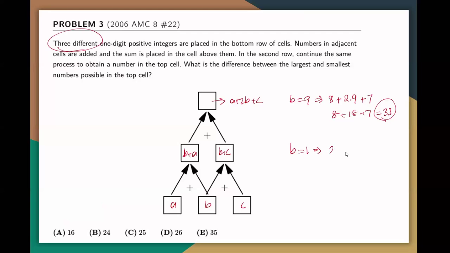And A could be 2, let's say, and then C could be 3, so that will be just 7. So the smallest number is 7, the largest is 33, and the difference is 26. So that was not too challenging, but easier to miss as well. Okay, so that was number 3.